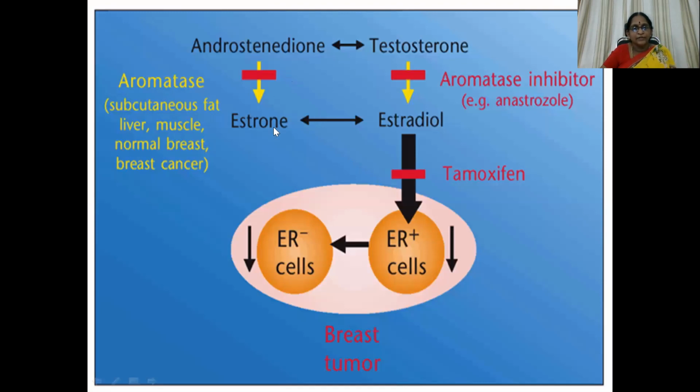Androstenedione is converted into estrogen. This step is blocked by aromatase inhibitors. This enzyme is most commonly seen in subcutaneous fat, liver, muscle, normal breast, and breast cancer. So testosterone is going to get converted again to estradiol. So here also aromatase inhibitors are used, so this step is blocked. Whereas tamoxifen directly deals with the estrogen receptor. Aromatase inhibitors deal with the aromatase enzyme inhibition.